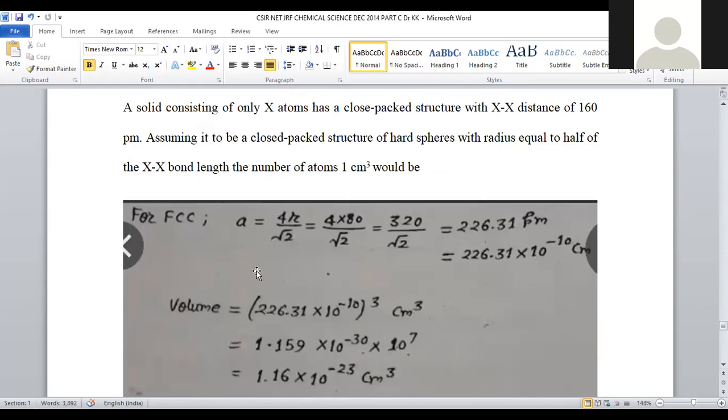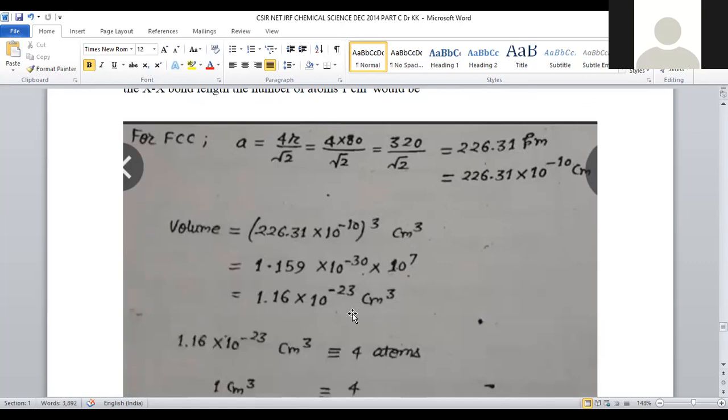For face-centered cubic, a is given by 4r by root 2. 4 into the radius, 80, by root 2, that will be 320 by root 2. 320 by root 2 value will be 226.31 picometers. It can be converted into centimeters by multiplying with 10 to the power minus 10. Now the volume is equal to 226.31 into 10 to the power minus 10 whole cube. So volume is always represented in centimeter cube.